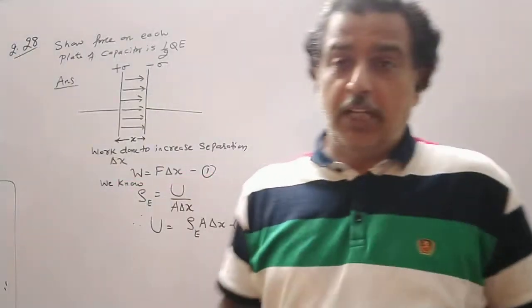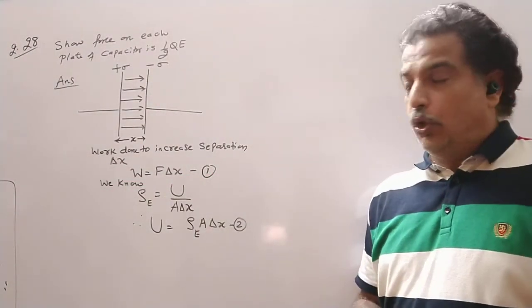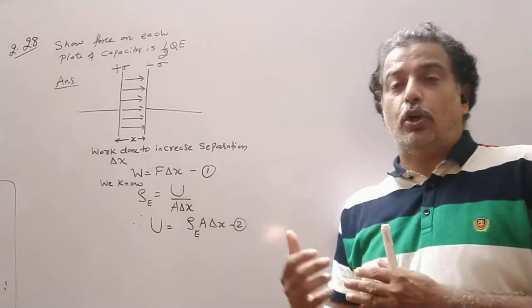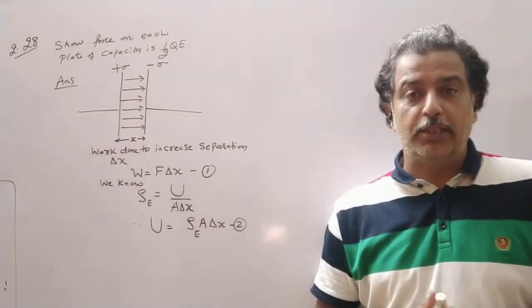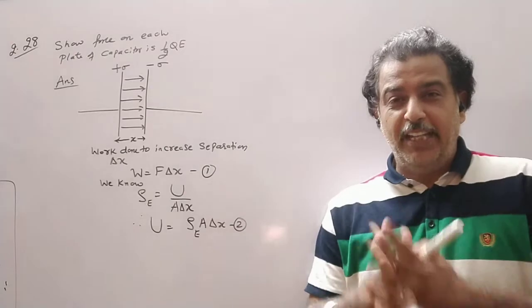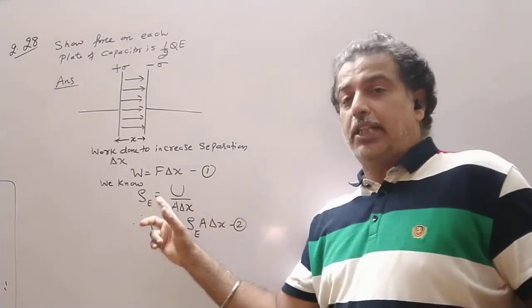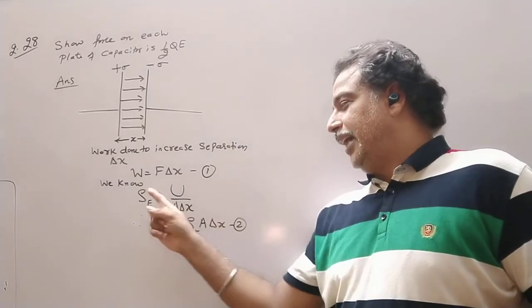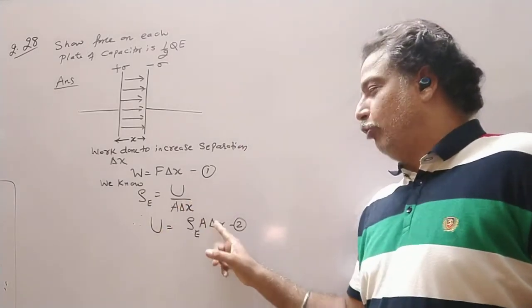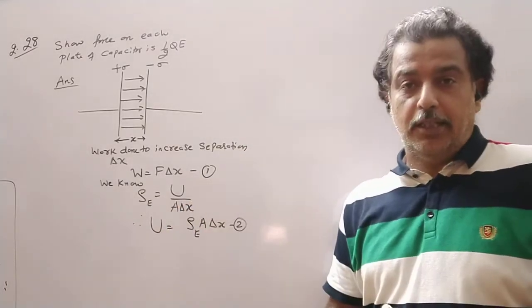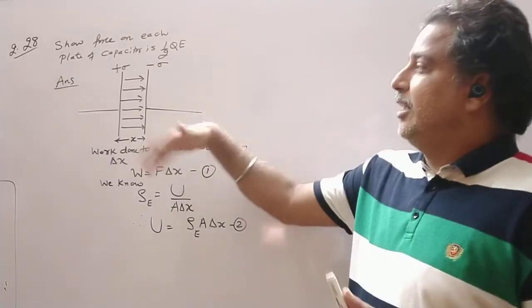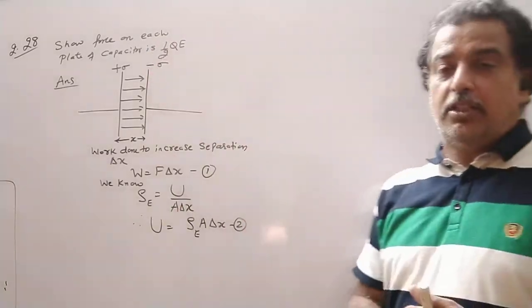So whatever work you do on a capacitor is stored in the form of potential energy. If I increase the distance, the energy density also changes, and that energy density multiplied by volume gives you the potential energy. It means that much energy is stored when you do the work.